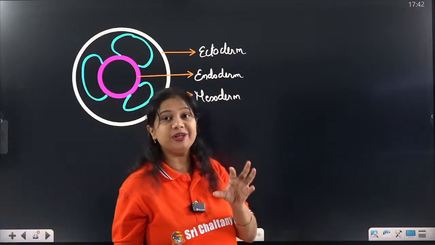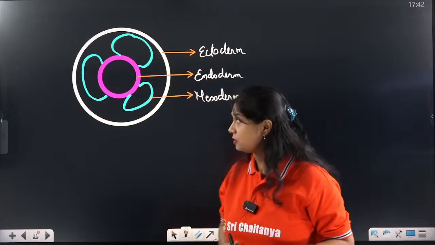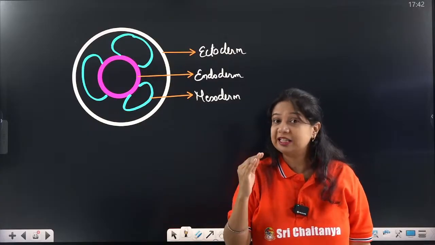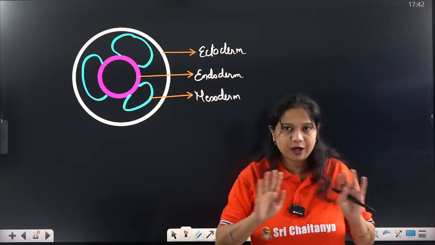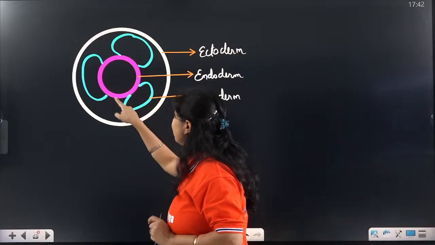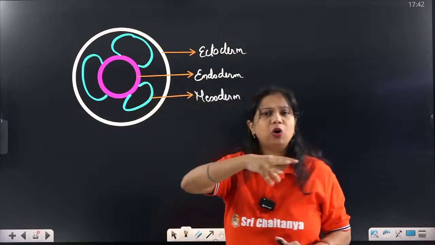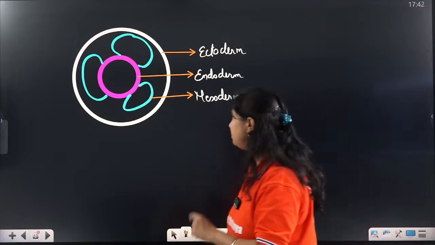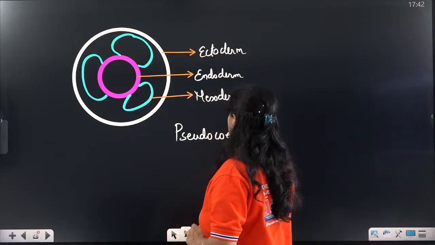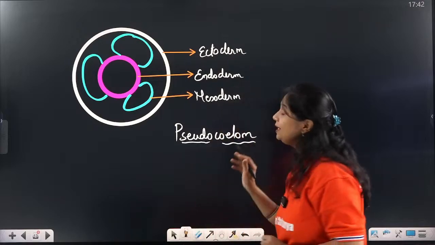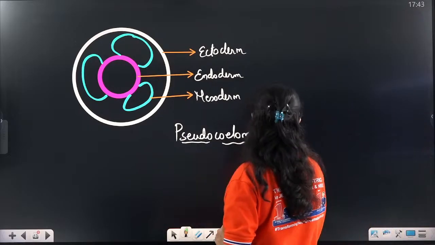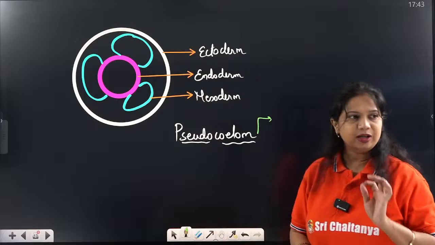Instead, the mesoderm is present in the form of scattered pouches. So the space between ecto and endoderm is not completely covered by mesoderm. Such a type of body cavity is called pseudocoelom, where the mesoderm is not completely covering the space between ecto and endoderm. So I am very sure you all remember it, but still I'll just write it once again.